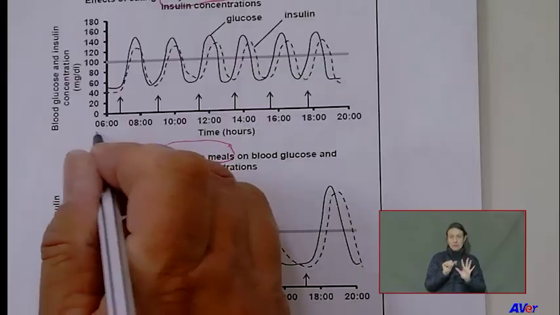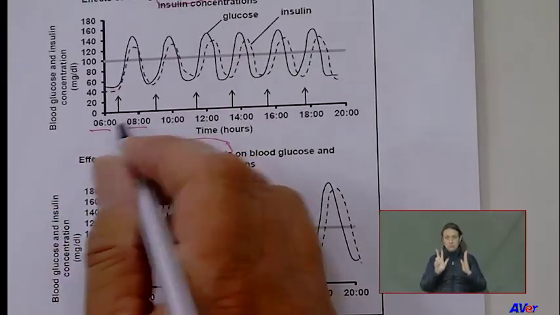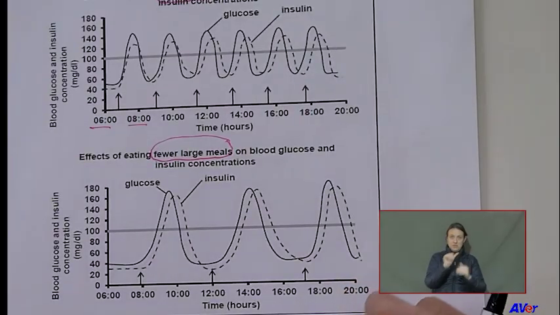Yeah, you see, here's 6 o'clock, people, if you look there. There's 6 o'clock, there's 8 o'clock. So between 6 and 8, more or less the arrow shows about 7 o'clock. Could be quarter to 7, but let's not debate about that. It's close to 7 o'clock. Right. The person who had large meals had his or her first meal when?